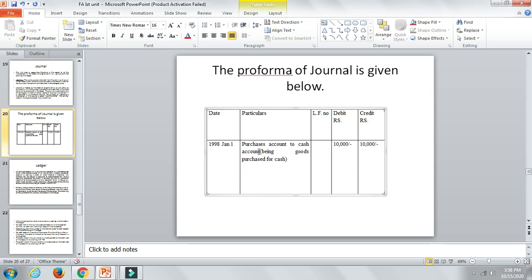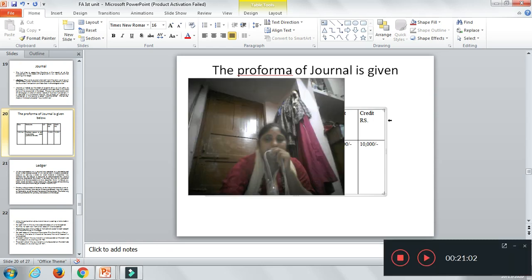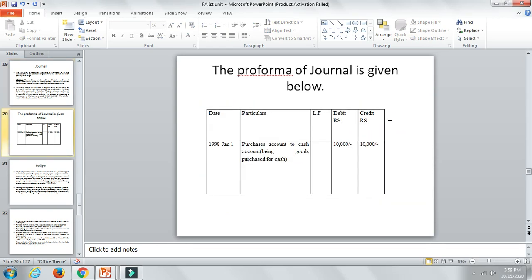Date will be given. Particulars means that if any transaction takes place, you write it here. LF is nothing but ledger folio. After posting a journal entry, suppose you have purchased anything, you record it over here. Then you transfer it to the ledger account.